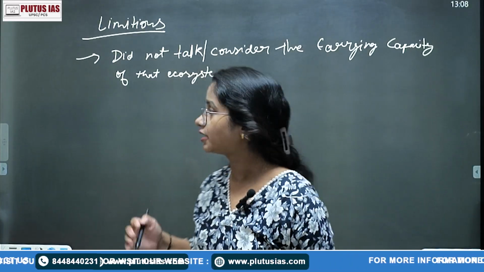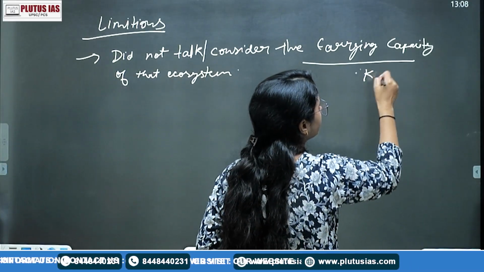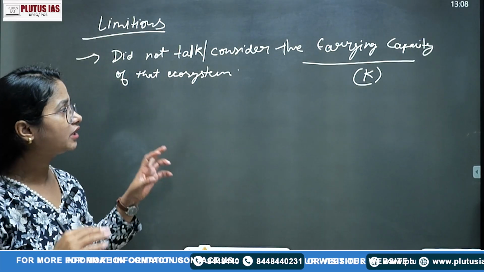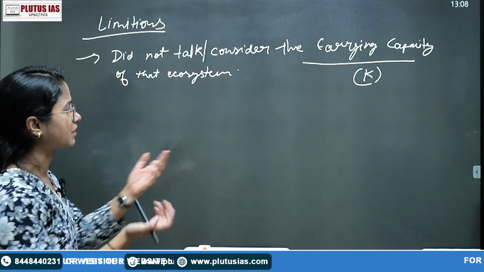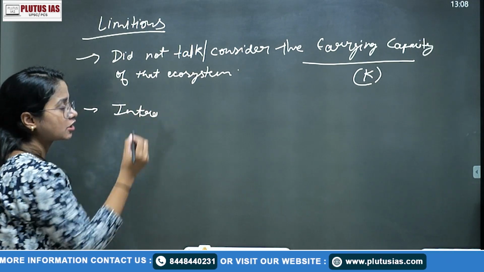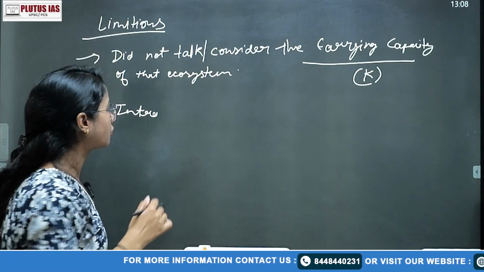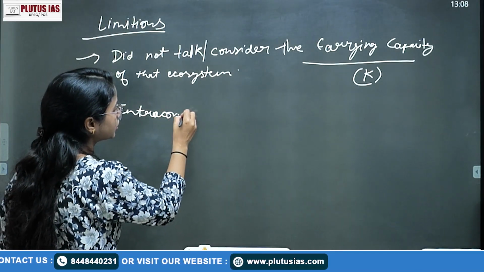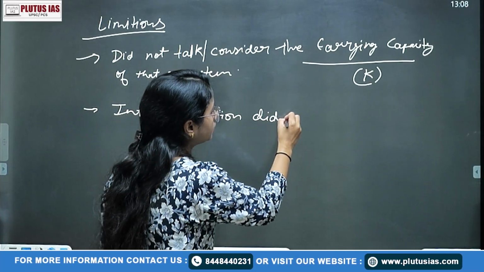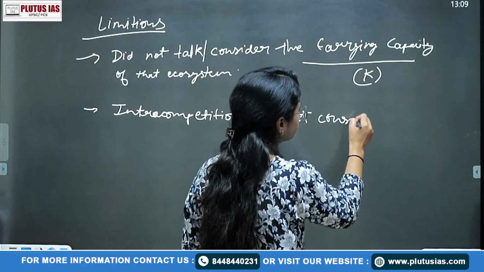So they do not even consider the carrying capacity of an ecosystem, which is the highest capacity at which any population can survive in that ecosystem. We know that carrying capacity concept, and they did not talk about intra-species competition within that species, like deer and deer also interact with each other, or lion and lion also interact with each other. Intra competition they do not consider, right?